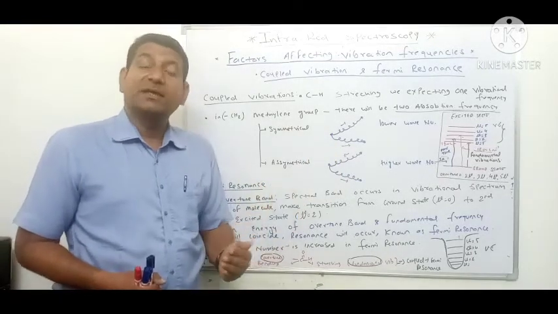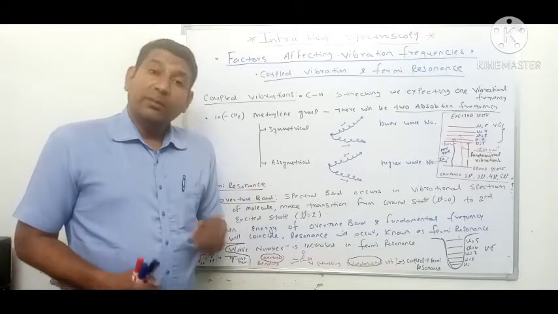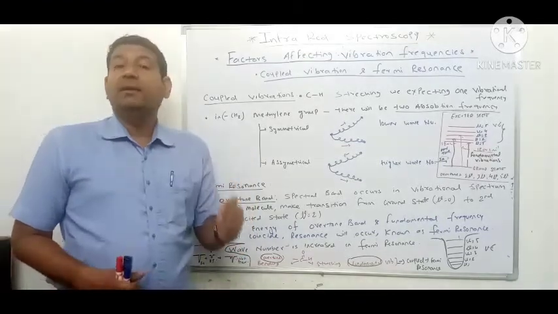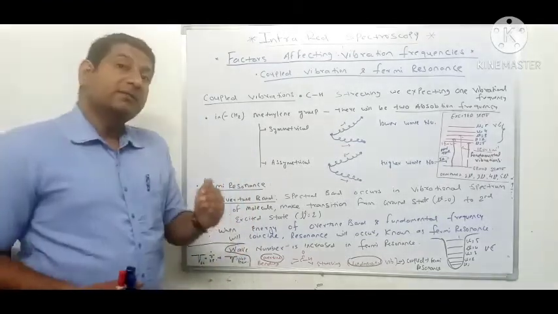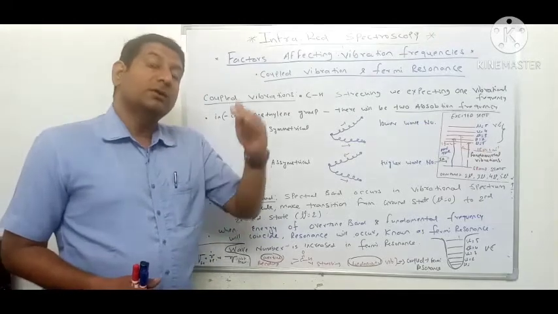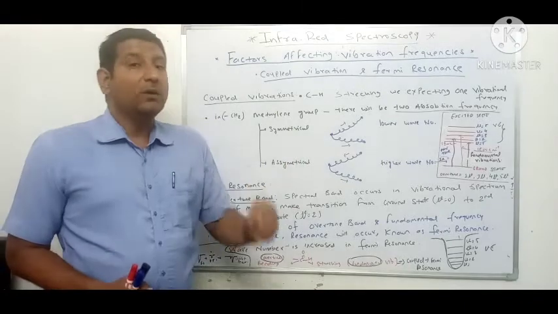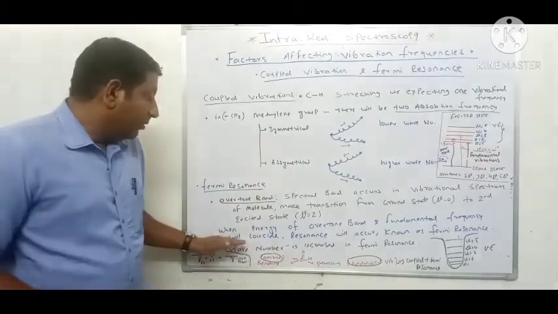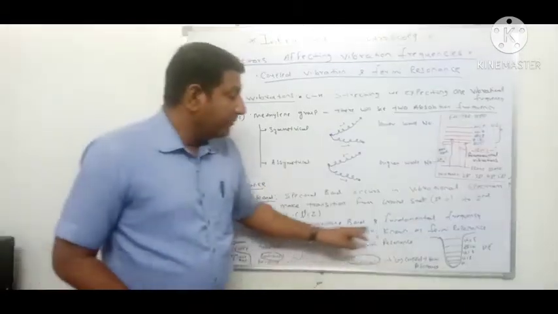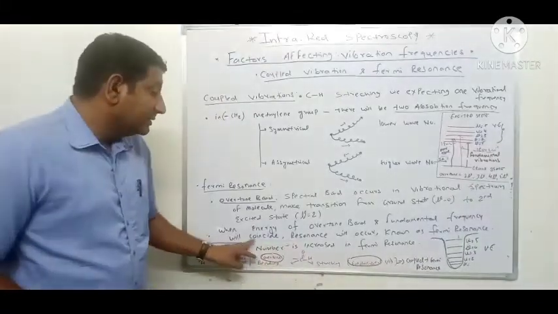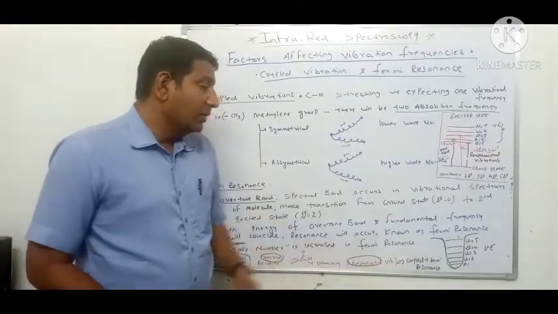Because if the electron moves to the first vibration energy state, then it is known as fundamental vibration, and when it goes from ground to second vibration energy state, it is known as overtone band. Now when the energy of the overtone band and the fundamental frequency coincide, resonance will occur, known as Fermi resonance.